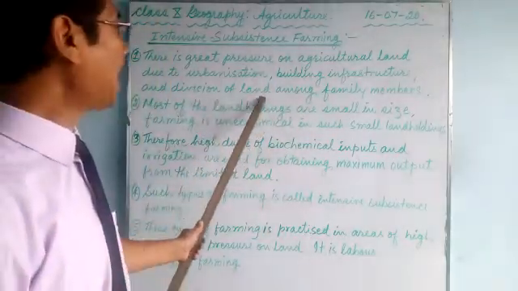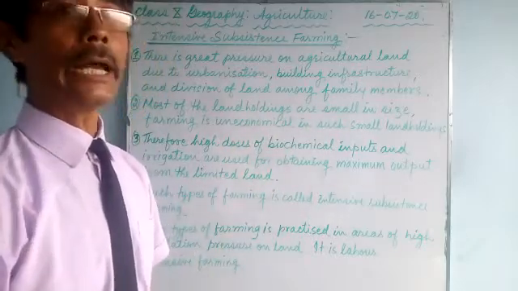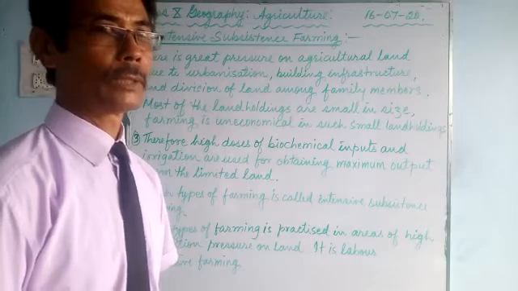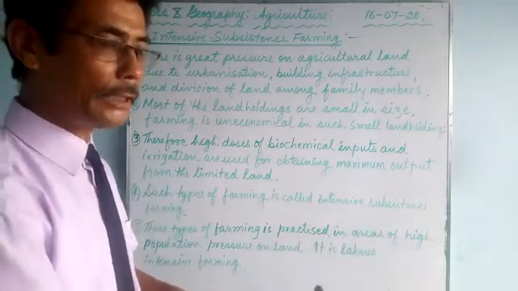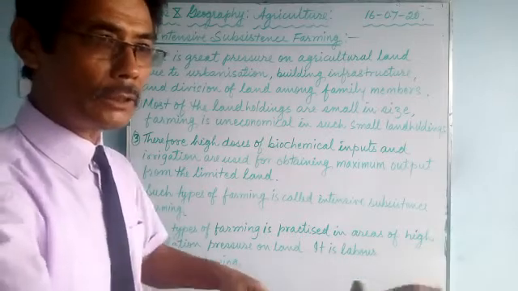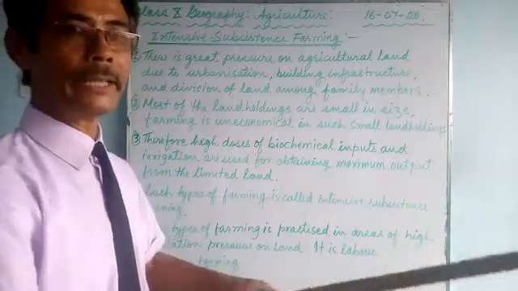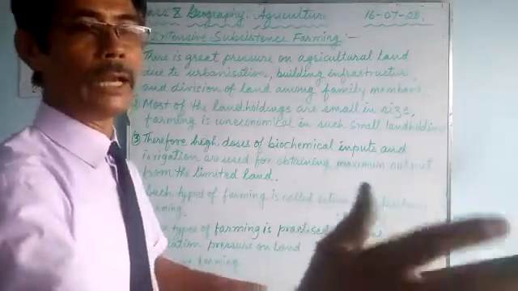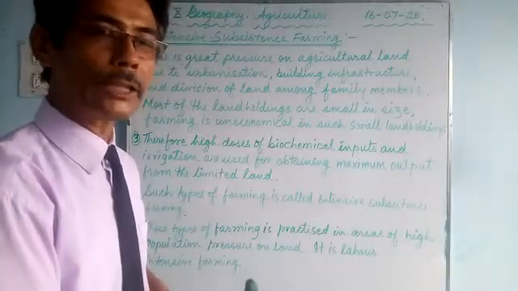Division of land among family members. Inheritance. The land is being divided among the family members, among the brothers. Once they get married, they need a home. So the land holding is getting smaller and smaller.